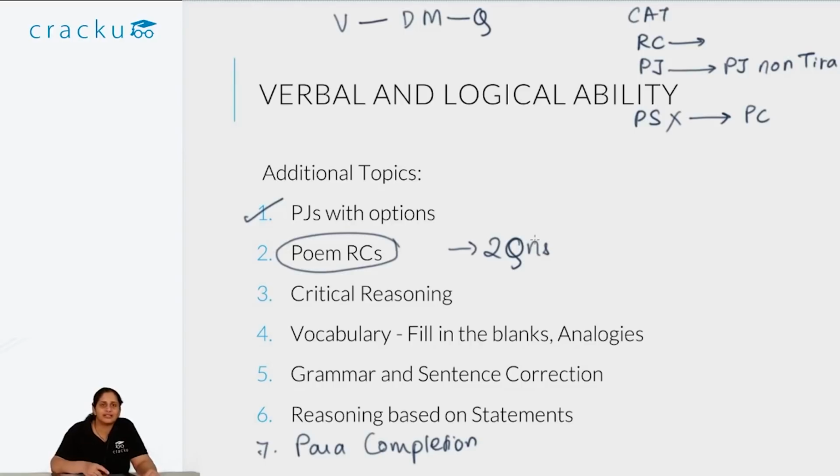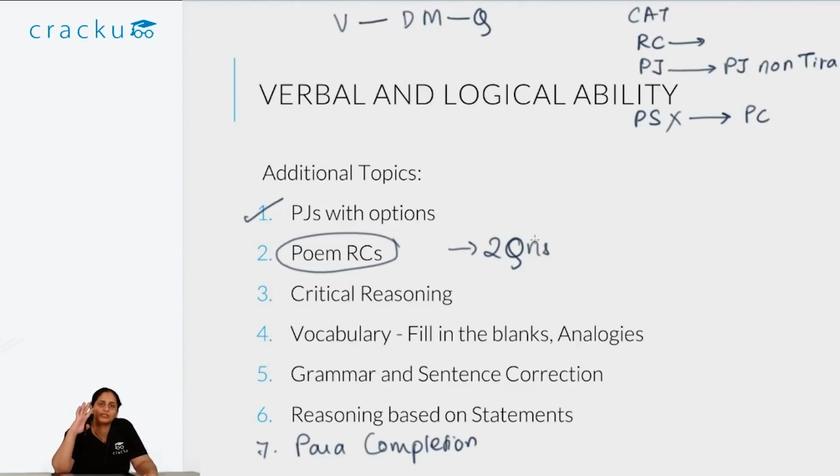The reason for that is that there is an easy way to solve poem RCs. Read the poem. Most of the time the poem is completely above my head because I am not a very poetic person. Then what I do is I go to the questions. I see the options. From the options I get an idea, okay, maybe this is the deeper meaning. Once I see the options, I see a probable meaning for the poem. Then I go and reread the poem with a new eyesight of what the options suggest. Then I get the hidden meaning of poems most times.